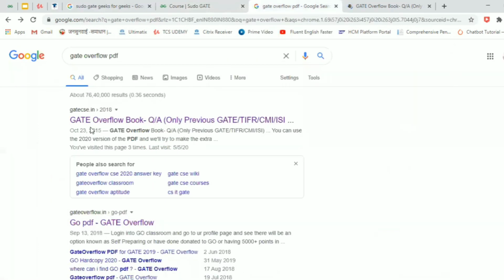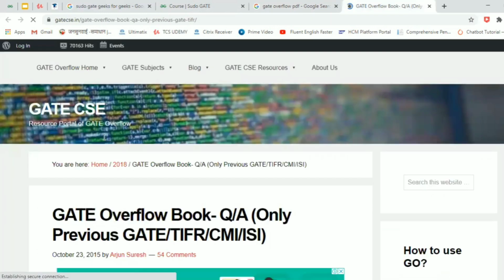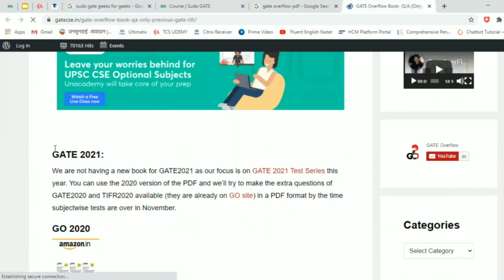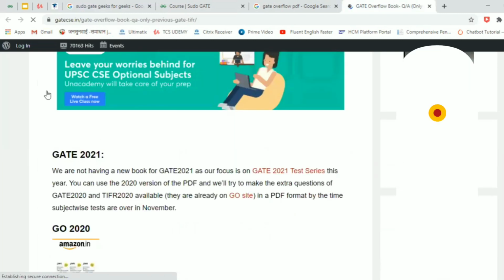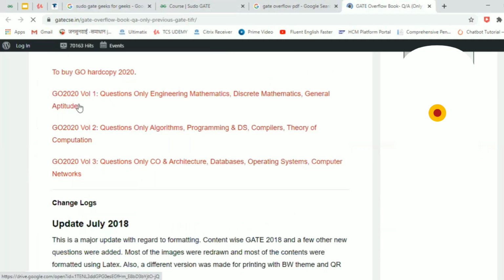So these PDFs are the GATE Overflow book. So you can search for GATE Overflow PDF in your browser and open the first link. When you open the first link, it will be like this. So when you scroll down, you are seeing that I'm having 3 different volumes. Because of some reasons, they have not updated these volumes this year, but this is Code 2020. So these 3 volumes contain the previous year GATE questions till GATE 2020, where in this first volume, you are having